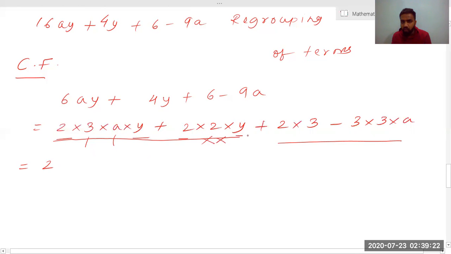Y is there and Y is also there here. So what I can do, I can take Y as common. Okay, so what is remaining from the first term is 3a, and what is remaining from the second term is only 2. So I have written that term.